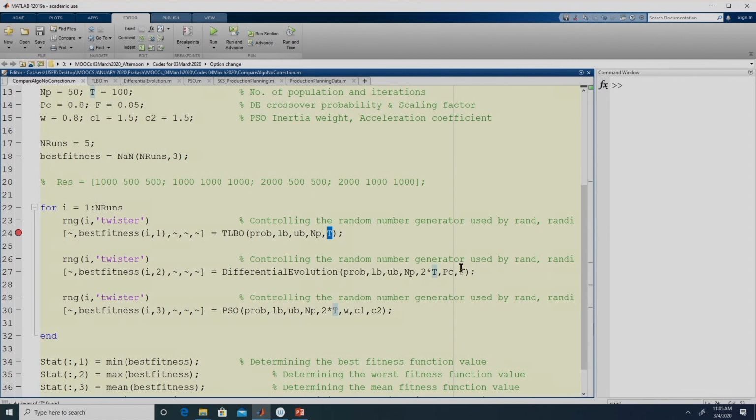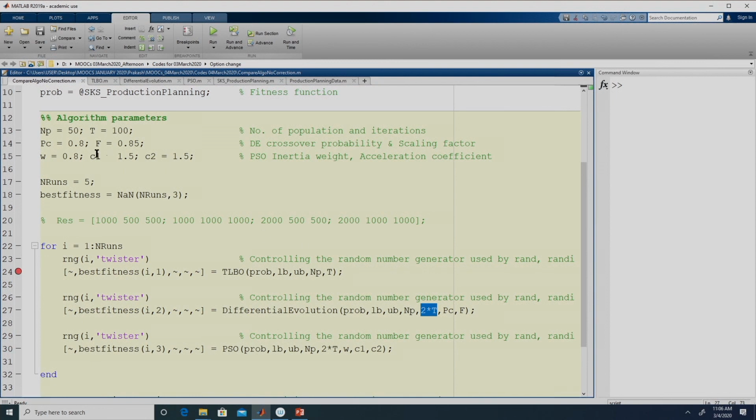Here we specify T, but for differential evolution and particle swarm optimization we are providing the number of iterations as 2 into T. In this case T we have set as 100 iterations. So we will execute TLBO for 100 iterations, but for differential evolution and particle swarm optimization we will execute it for 200 iterations. Only then would the number of fitness function evaluations used by TLBO, differential evolution and particle swarm optimization be identical.